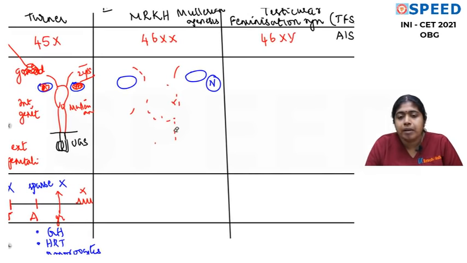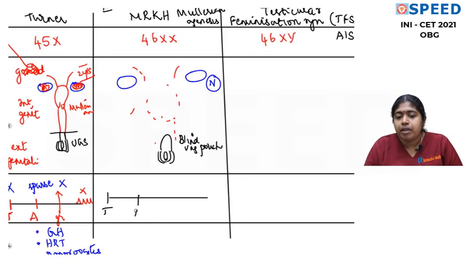So all this is absent. Urogenital sinus develops normally, so she'll have a blind vaginal pouch with normal female external genitalia. So this is the blind vaginal pouch. So let's talk about the pubertal sequence for this girl: breast development, axillary and pubic hair development, growth spurt and menarche.